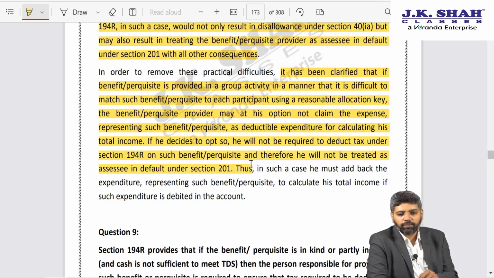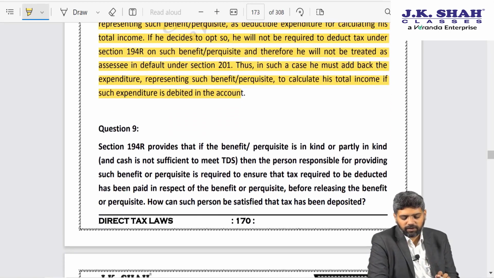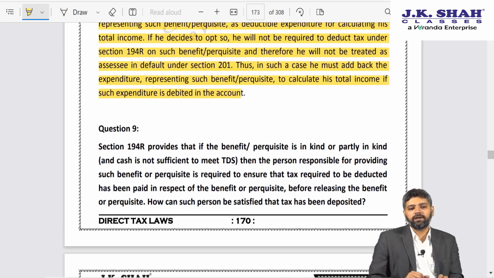If he decides to opt so, he will not be considered to deduct TDS under 194R on such benefit or perquisite and therefore will not be treated as assessee in default. Thus, in such case, he must add back the expenditure representing such benefit or perquisite to calculate his total income, if the expenditure is debited in the account.